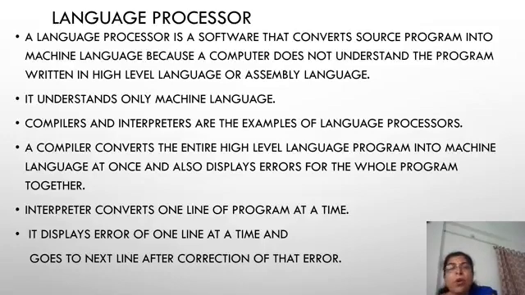Whereas the interpreter converts one line of a program at a time. It interprets and translates one line, and because it is going through one line, it shows the error at that time only. If you do not correct the error at that time, it will not go further. It displays errors on one line at a time and goes to the next line after correcting that error. If you do not correct that error, it will not move further to the next line.